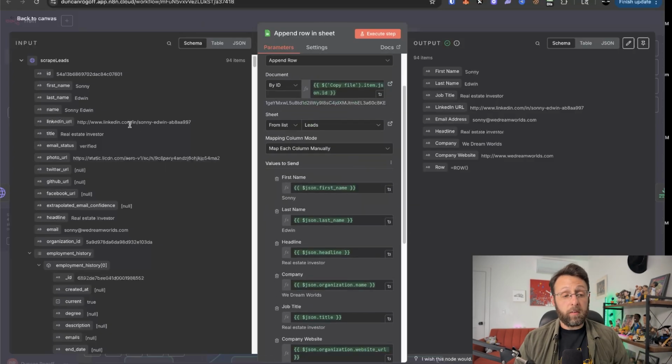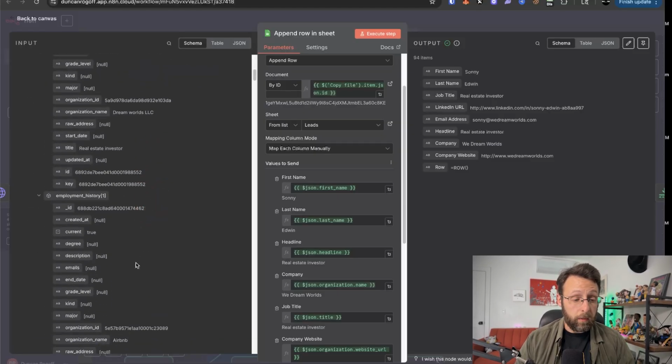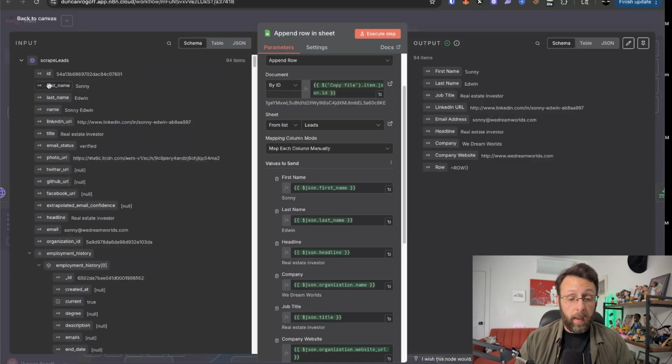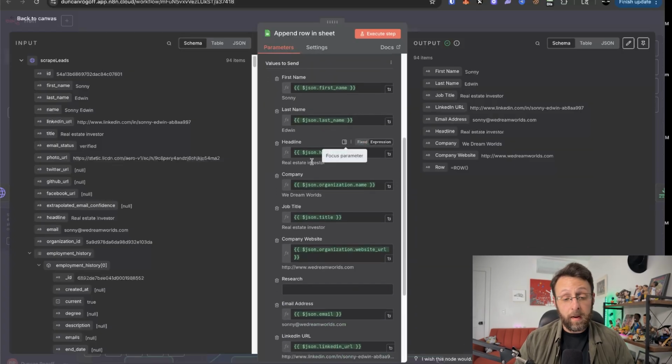And all we're doing here is I'm just piping in the data from the Apify scraper. So over here on the left is everything that comes in from Apify, like the name of the person, their LinkedIn URL, the title, some photos, information about their employment, all this stuff, right? We have all this information. I'm just going to grab this and map this to the right field. So putting the first name in the first name slot, the last name in the last name slot, headline, company, et cetera, you get the idea. And so at the end, we just have this really nice, clean data to look at, and we don't have anything more than we need.